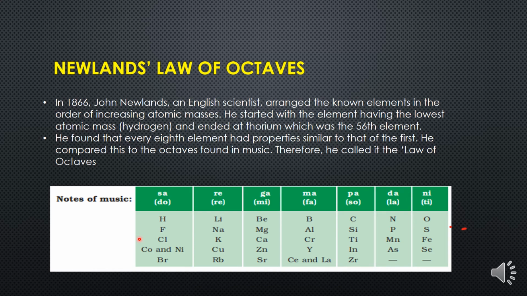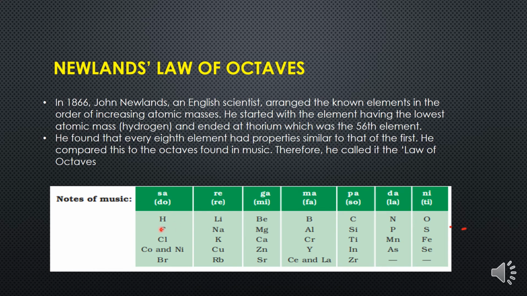For example, hydrogen, lithium, beryllium, boron, carbon, nitrogen, oxygen. These are the 7 elements in one row, and the 8th element comes below hydrogen. So he is saying that hydrogen is similar to fluorine in terms of its properties.